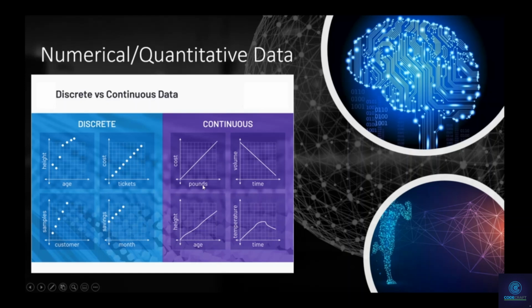So basically the difference between discrete and continuous is that in discrete data, you don't have an infinity of possibilities. Right here, for example, we can have the age versus the height, and we have points, and those points are finite. So there is an end. We have age number 1, age number 2, age number 3, age number 4. In the continuous case it's different because we have an infinity of ages.